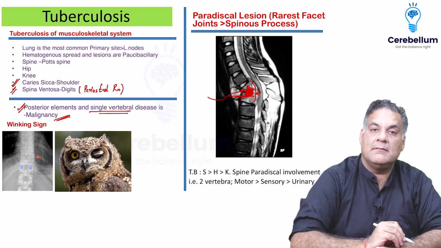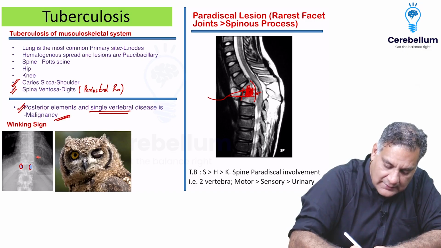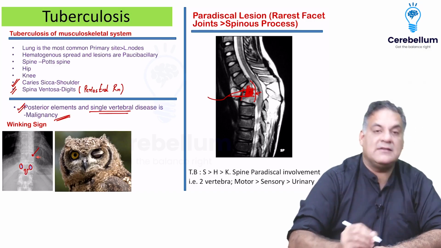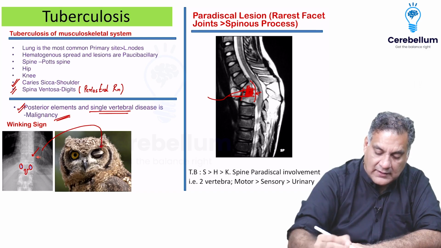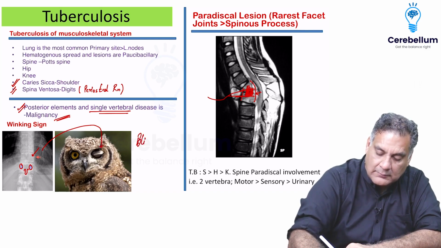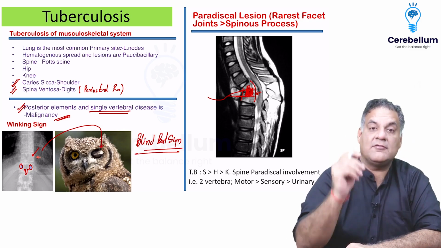It's common in malignancies. If I look at a vertebra, every vertebra has two eyes, the pedicles, and one nose, the spinous process. And the malignancies will destroy the pedicle. This is called a winking owl sign when it destroys one, or when it destroys both the pedicles, it's called a blind bat sign. These are signs of mets.